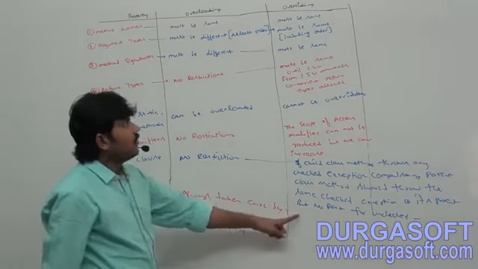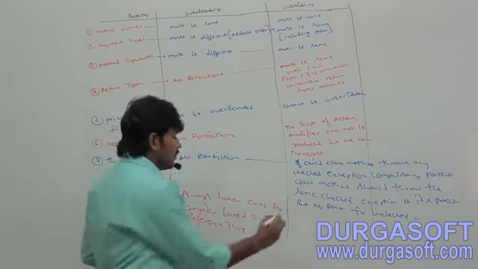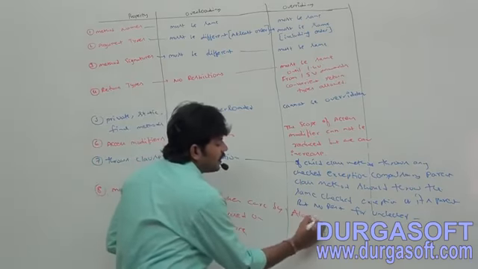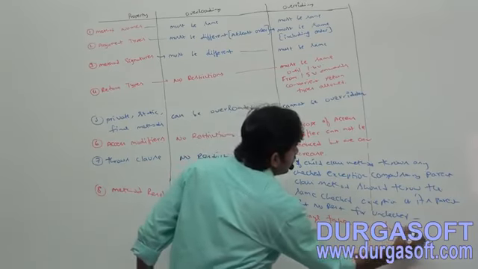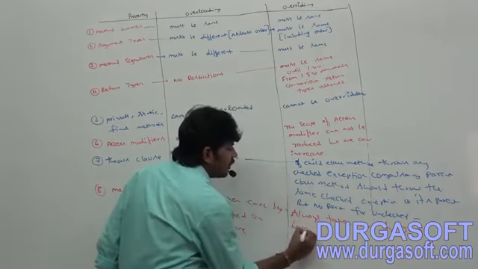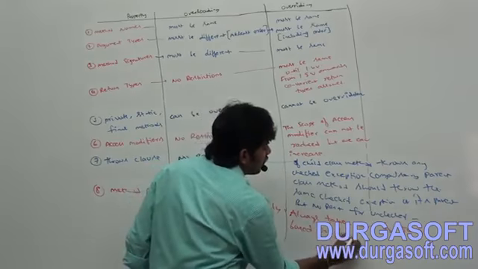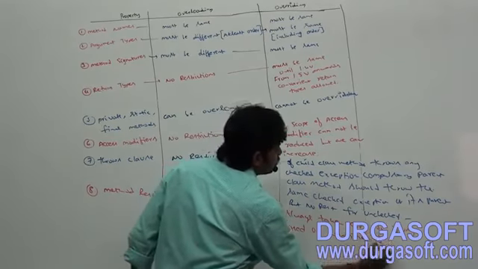In overriding, it is always taken care of by the JVM based on runtime object.